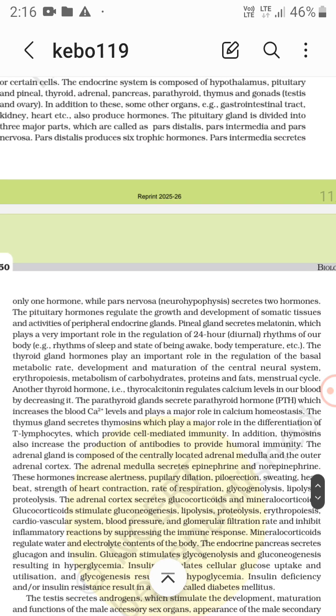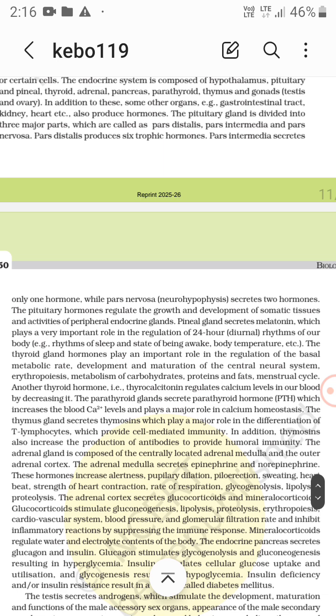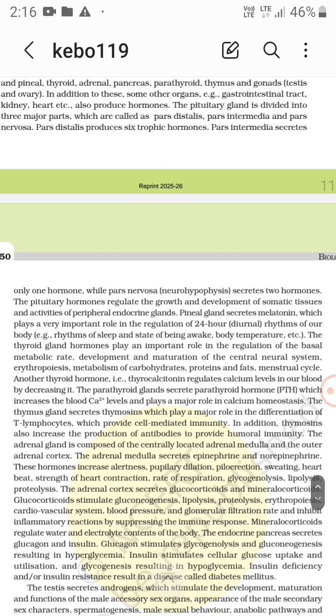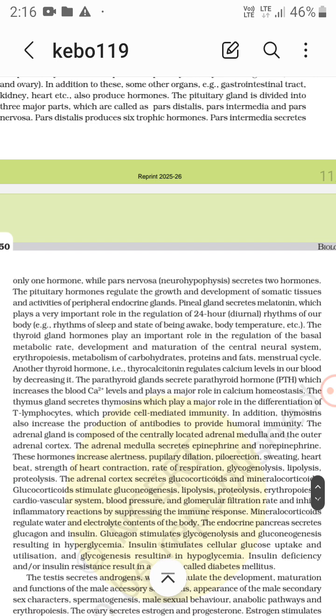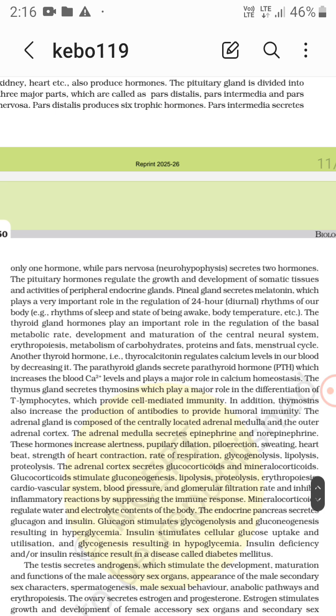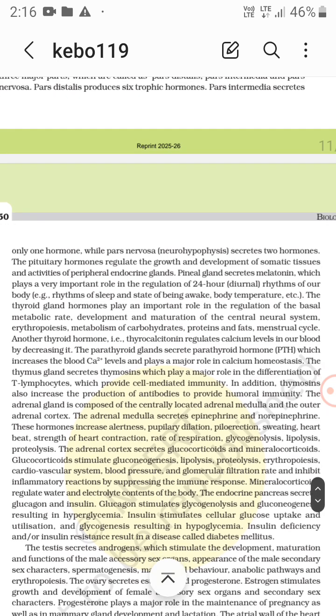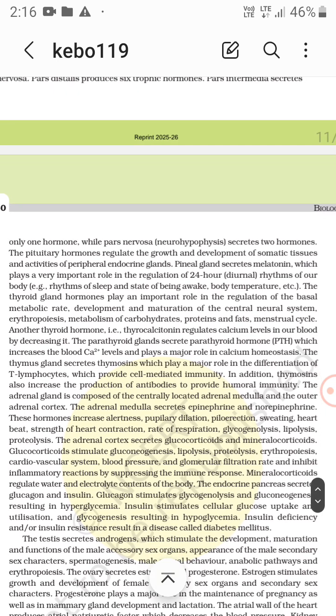The two hormones of pars nervosa are oxytocin and vasopressin, also called ADH. Vasopressin and ADH are the same, and oxytocin is the difference. The pituitary hormones regulate the growth and development of somatic tissues and the activities of peripheral endocrine glands.